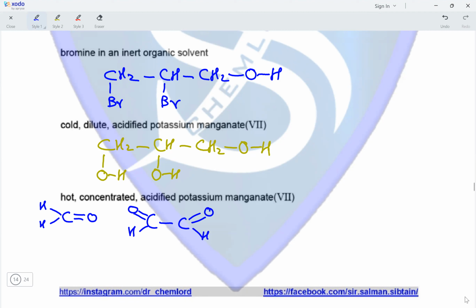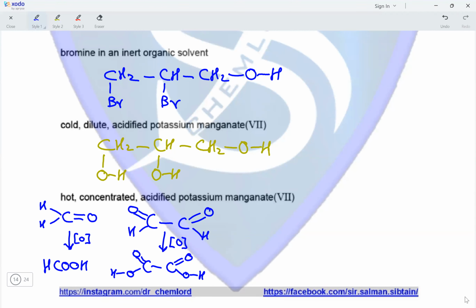So the dial forms. The aldehydes which are formed are both oxidized to their corresponding carboxylic acids. In the case of methanal, which is a single carbon aldehyde, it is oxidized to HCOOH. And in the case of ethane-1,2-dial, the two carbon containing aldehyde is converted into COOH bonded to COOH. This carboxylic acid is known as ethane-1,2-dioic acid or oxalic acid.